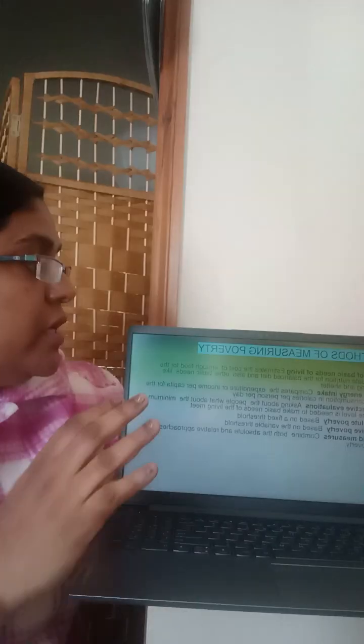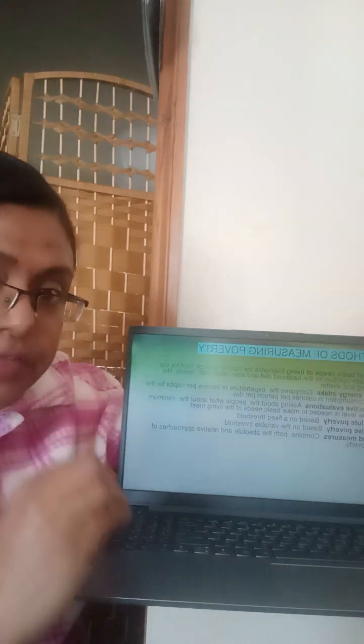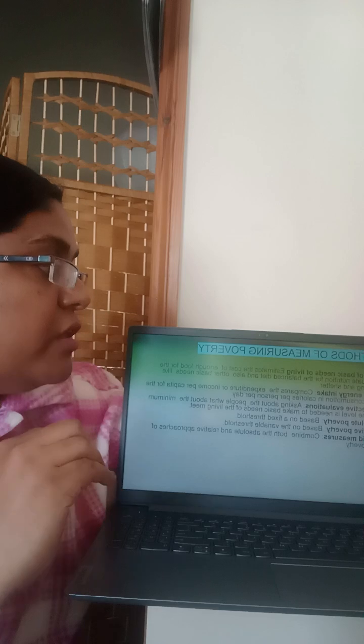Then we can talk about what methods are needed to measure poverty. First, the cost of basic needs of living. It mainly estimates the cost of enough food for adequate nutrition for an individual as well as a family, and the food energy intake. That is the expenditure or income per capita needed for food consumption.